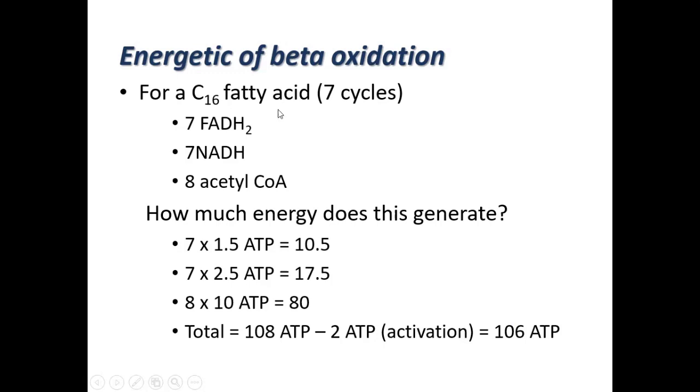So if in the exam a short note is asked, find the beta oxidation of 16 carbon or 18 carbon or 14 carbon, depending upon the number of carbon, you have to calculate the energetics, that is how much ATP is produced.